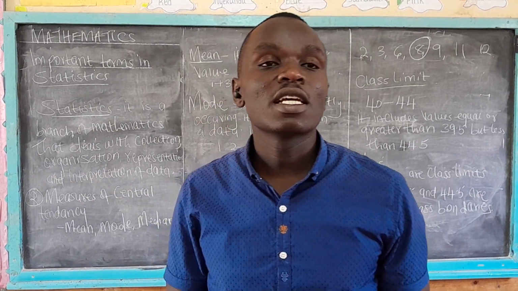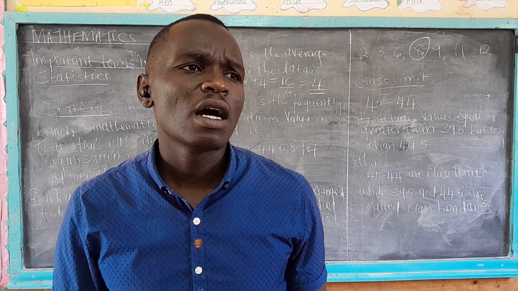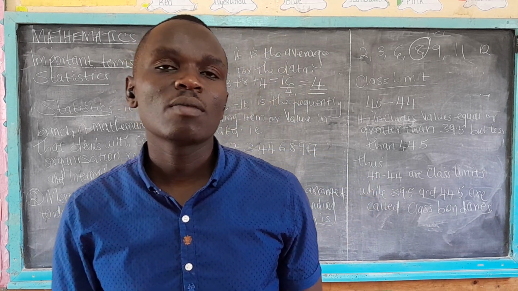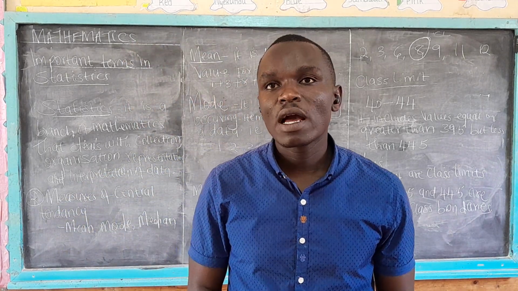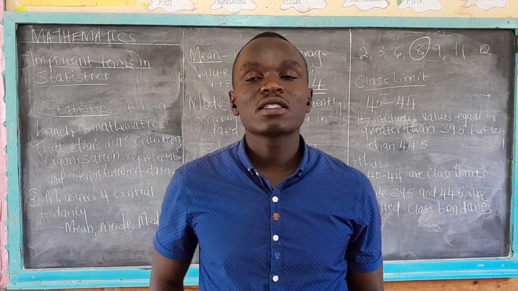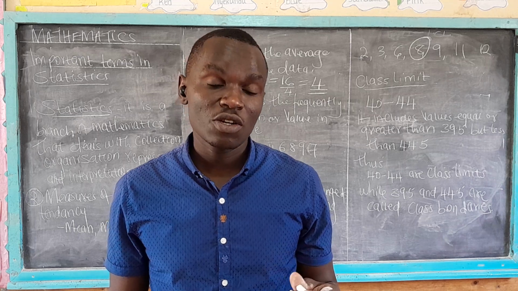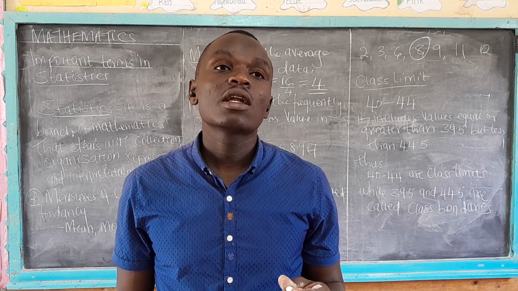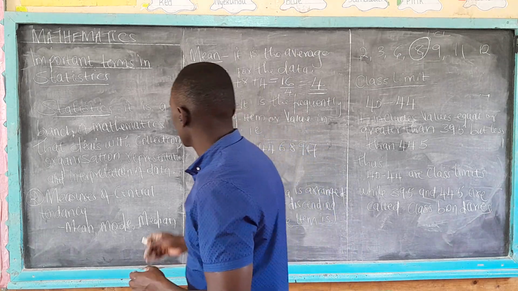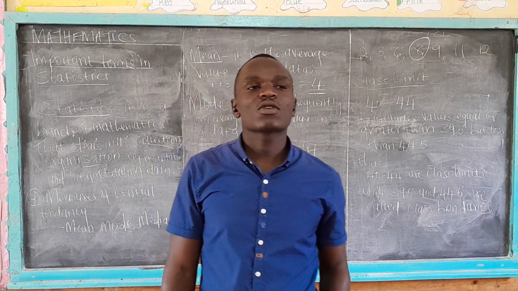Let us proceed. Let us now deal with the important terms, the important aspects of statistics 1, where we started with the definition of statistics. We agreed that statistics is a branch of mathematics that deals with collection, organization, representation, and interpretation of data.